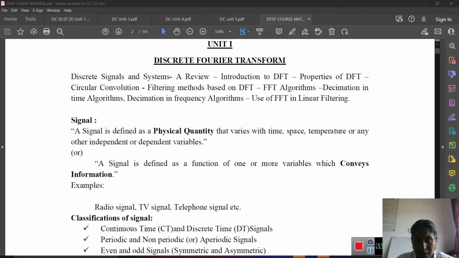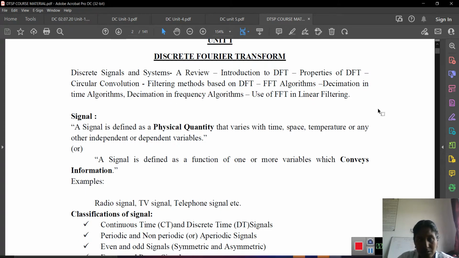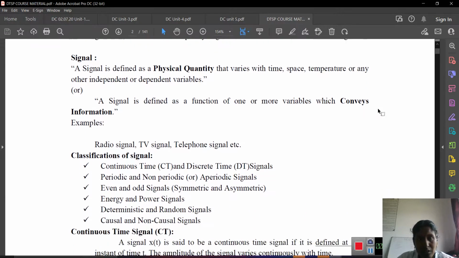Here first of all we see about discrete Fourier transform, unit 1. First of all, signal. What is a signal?